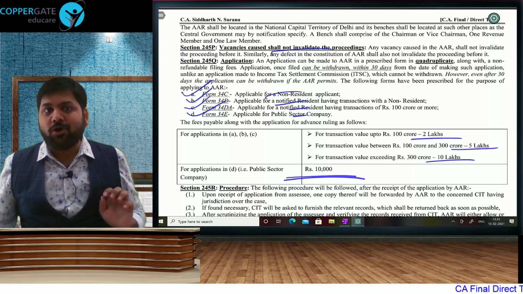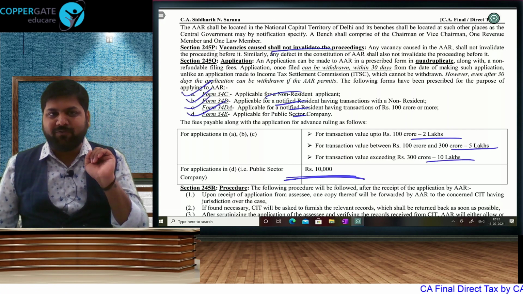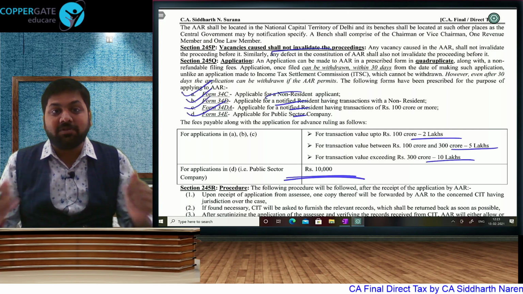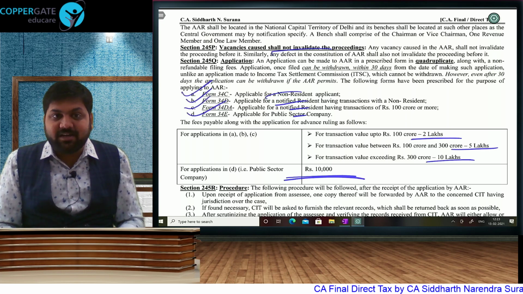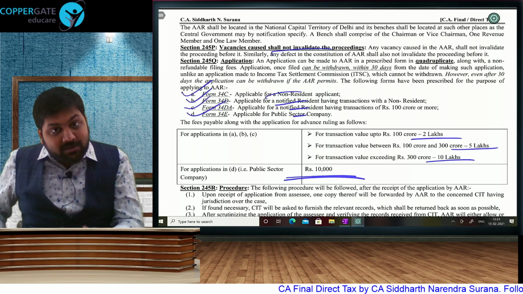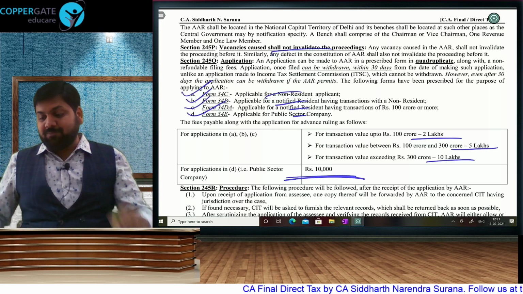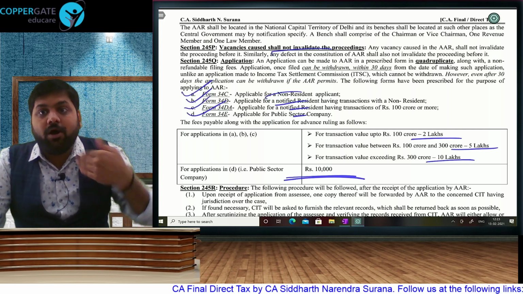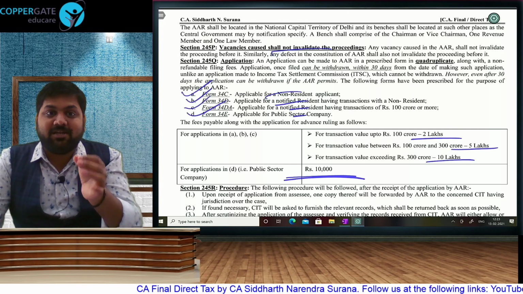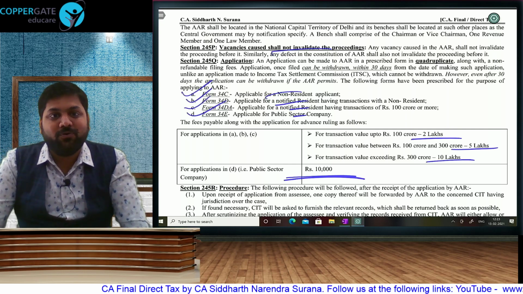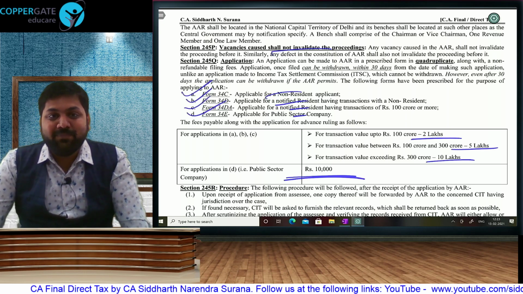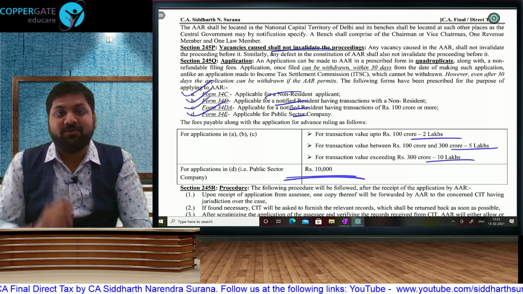Here you can withdraw your application within 30 days. In ITSC, once you file, you cannot withdraw, but here you can withdraw. You will not get your fees back. They will be more than happy. In fact, after 30 days, legally you are not allowed. But if AAR wants, they can permit you. So within 30 days, you can withdraw the application as per your wish. Beyond 30 days, if you want to withdraw your application, AAR can permit you to do so. They will be more than happy to permit you. Why? Because they just have to give away your application, not your fees.